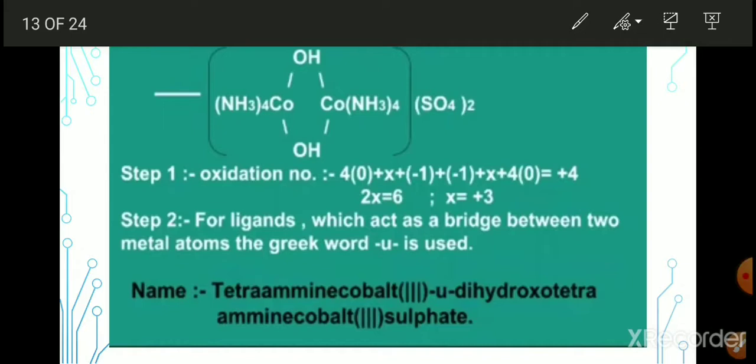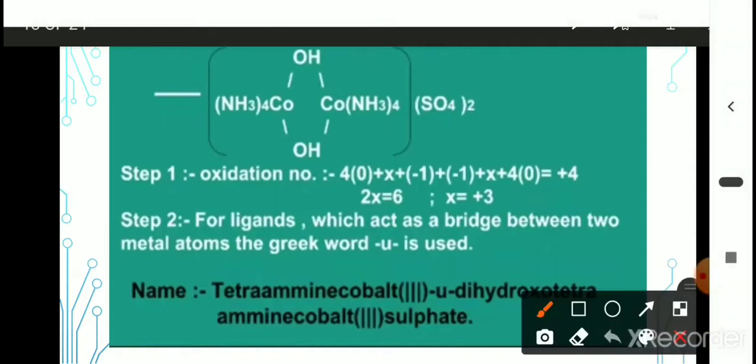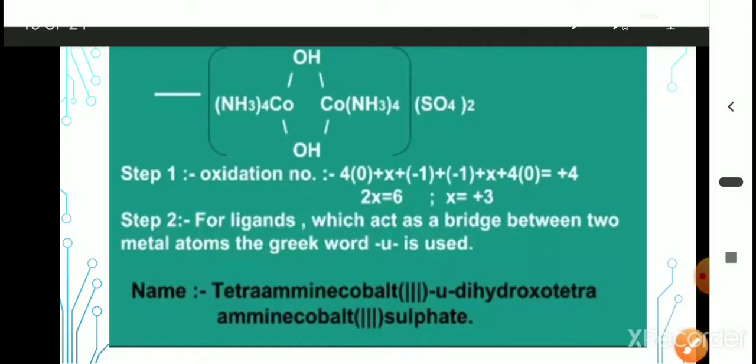Tetraammine, next the metal is cobalt. Tetraammine cobalt, oxidation state of the cobalt is 3, therefore Roman numeral III. Next, the bridging ligands are the same here, 2 OH groups. While writing the name of the bridging ligand, we have to use the prefix mu, therefore hyphen, mu, again hyphen. There are 2 bridging hydroxo groups, therefore dihydroxo. We have to write dihydroxo.